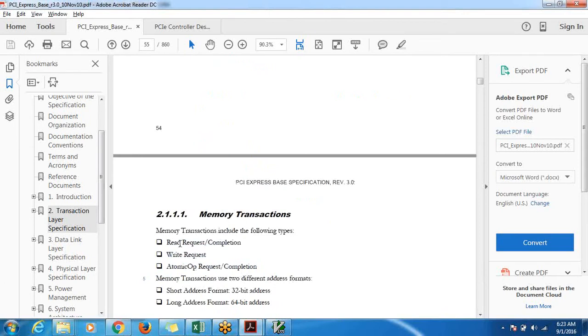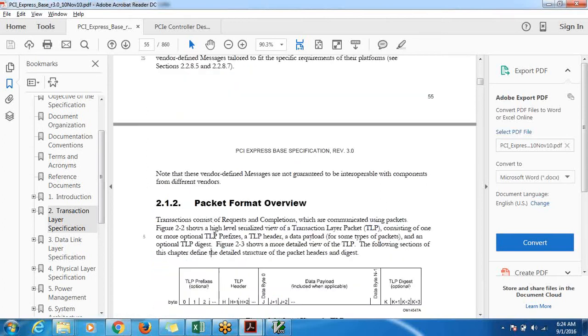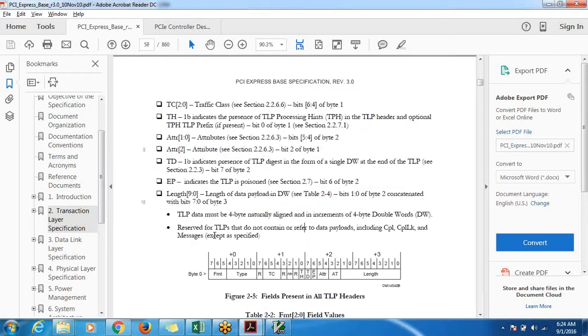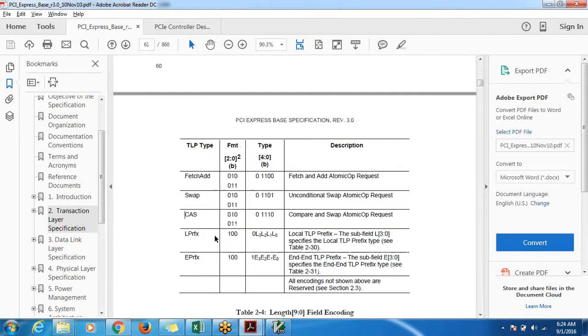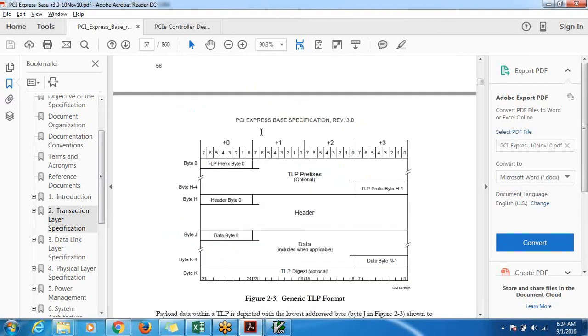If I take memory, there are again 3 types: read, write, atomic operations. If I take IO, again there are multiple types, configuration, multiple types. So it just talks about for each of them what should be the type of TLP. If you go further, they'll talk about the TLP description. Here, as you are seeing, this is how a typical TLP looks.